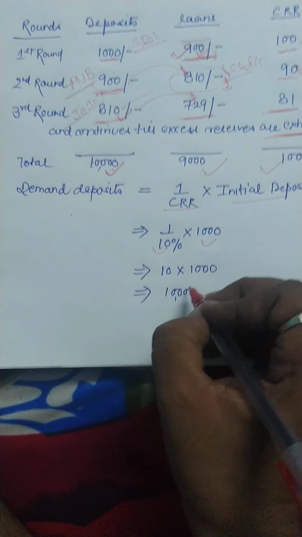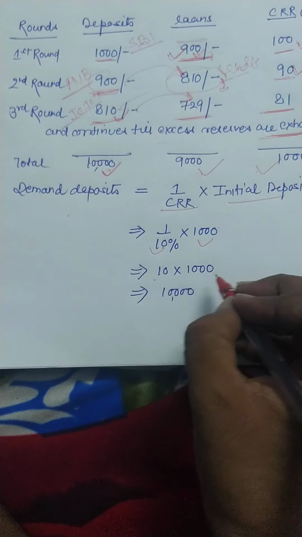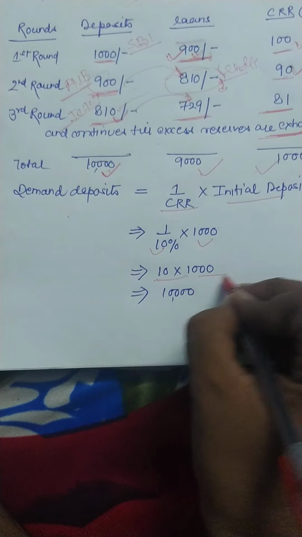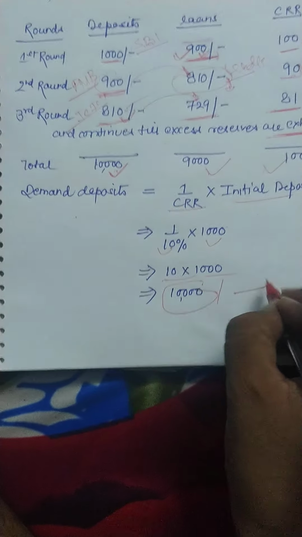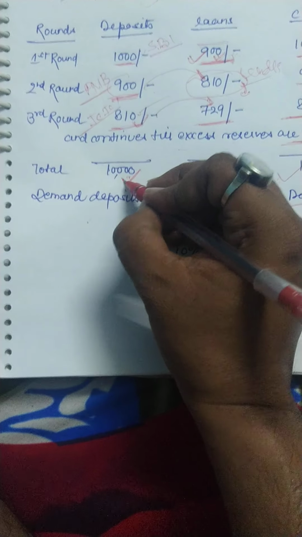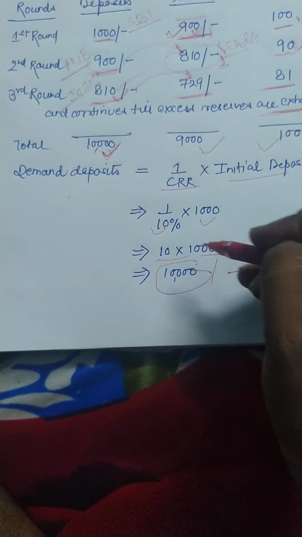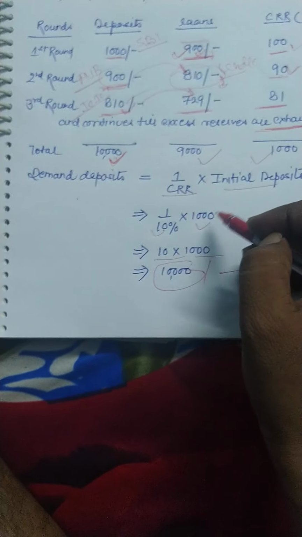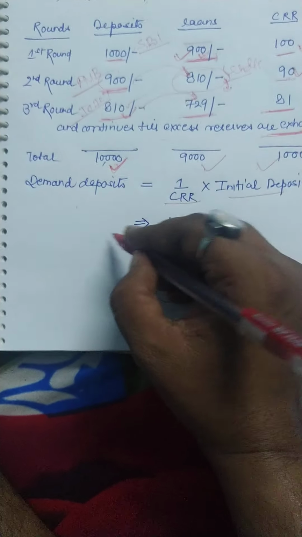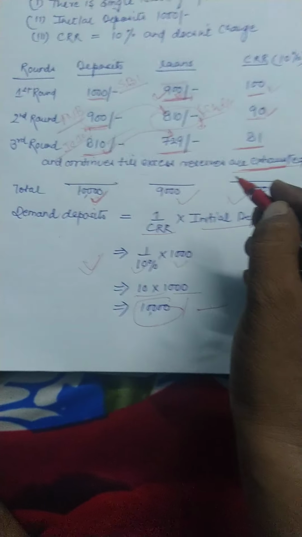Now as we work it out mathematically, we get 10 into 1000, it becomes 10,000. So the total demand deposits is 10,000 here. That means it's 10 times. So this is how the process of credit creation is explained.